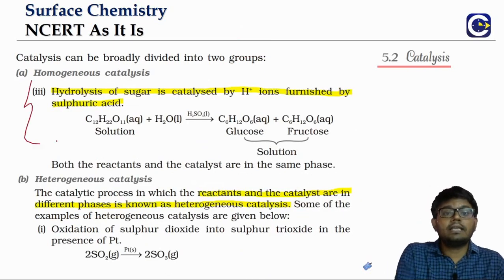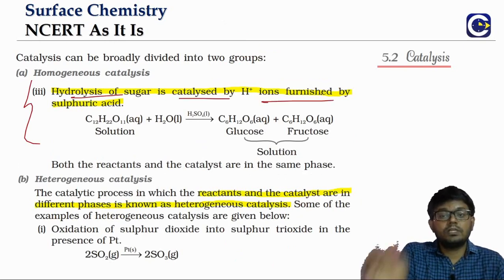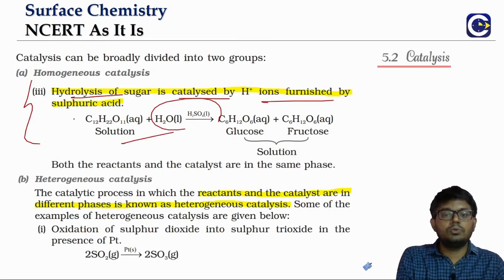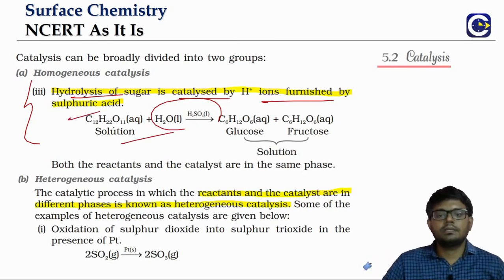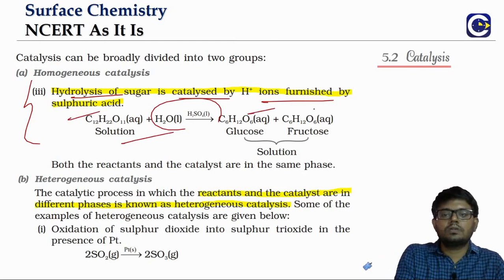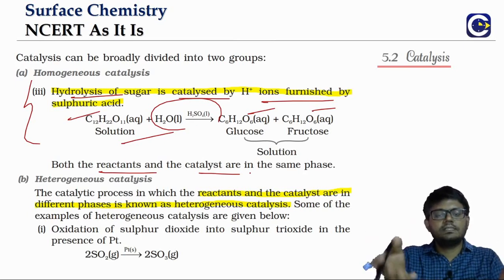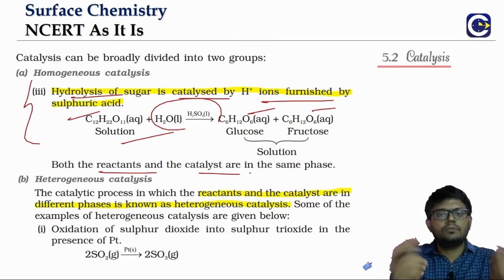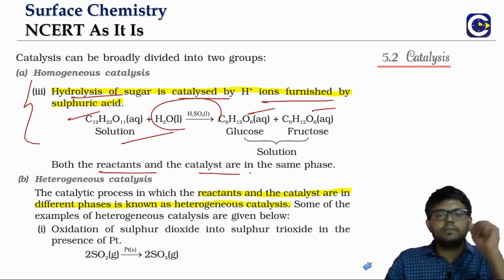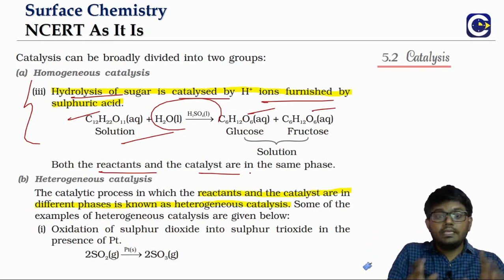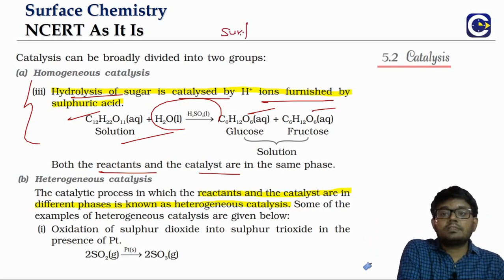Now moving on to the other examples of homogeneous catalysis. We can have the hydrolysis of sugar, which is also catalyzed by acid. The H plus ions, all of them are in the solution. Sucrose is a part of the solution. The hydrolysis of sugar will give us what? Glucose and fructose. But here we have to look at the reactants and the catalyst, all of them are in the same phase, the aqueous solution phase. So that is also an example of homogeneous catalysis.